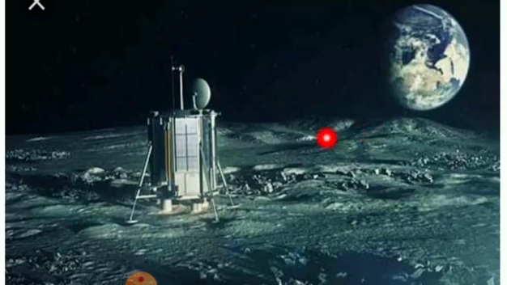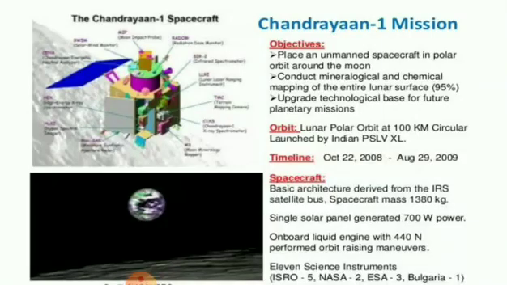Do you follow, students? The objectives of Chandrayaan are to place an unmanned spacecraft in polar orbit around the moon. So Chandrayaan is an unmanned satellite. Conduct mineralogical and chemical mapping of the entire lunar surface, that is 95% achieved. Upgrade the technological base for future planetary missions.